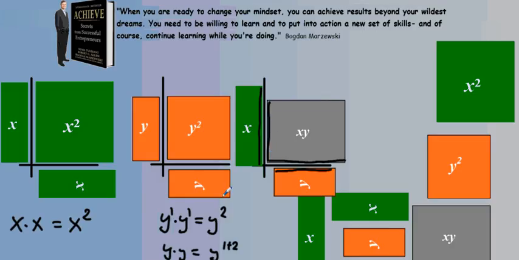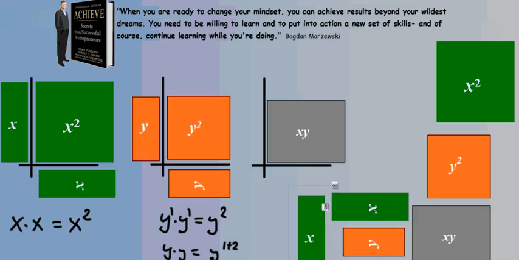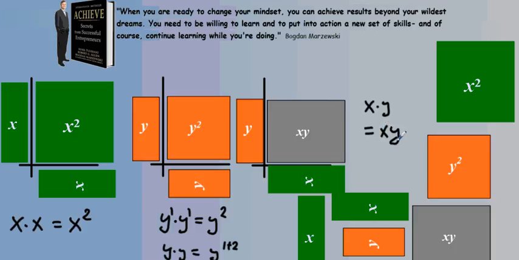So why don't we do that? We have to change them around. We can bring the x tile which matches this length and the y tile which would match this width. So multiplying x and y gives just the xy area. I hope this makes sense.